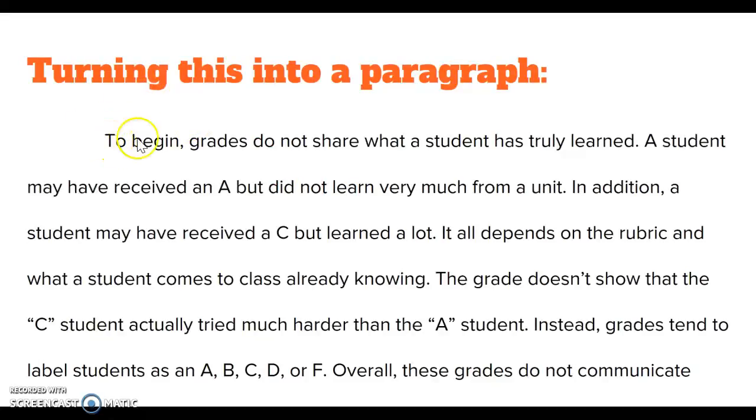To begin, grades do not share what a student has truly learned. A student may have received an A, but did not learn very much from a unit. In addition, you can see the transition there, a student may have received a C, but learned a lot. It all depends on the rubric and what a student comes to class already knowing. The grade doesn't show that the C student actually tried much harder than the A student. Instead, grades tend to label students as A, B, C, D, or F. Overall, these grades do not communicate what has actually been learned. I think that may have been cut off of the video, but you'll be able to see that in the example.